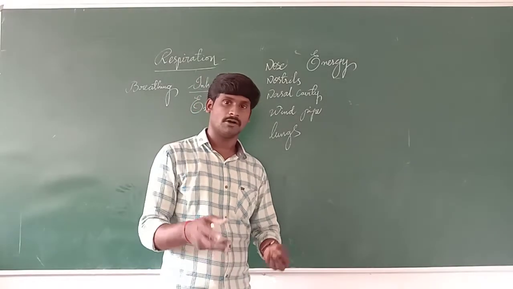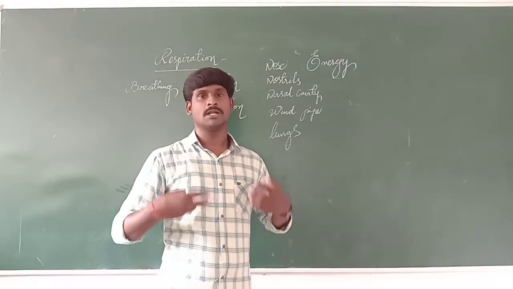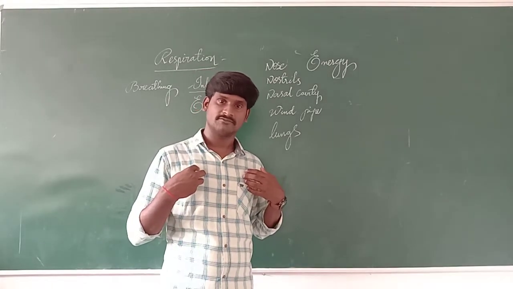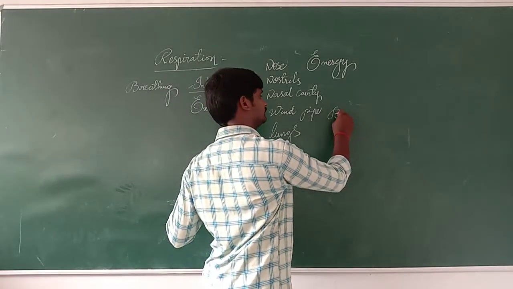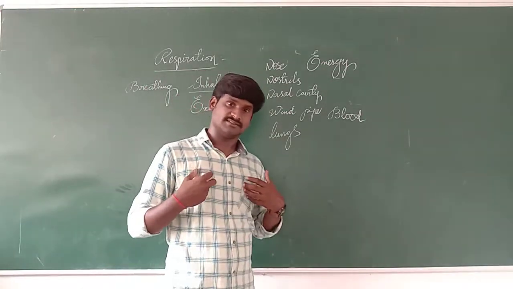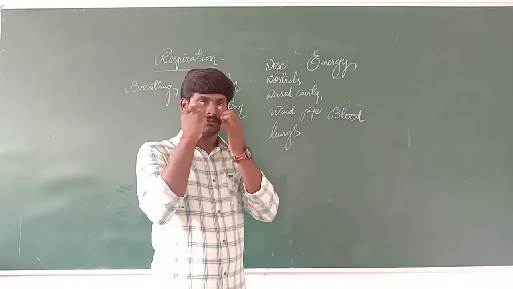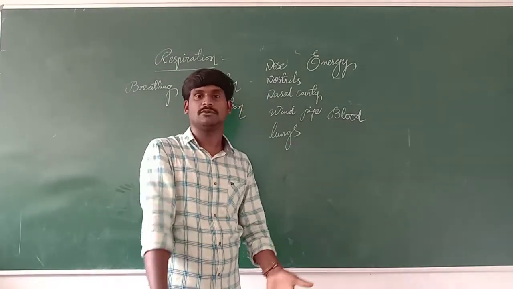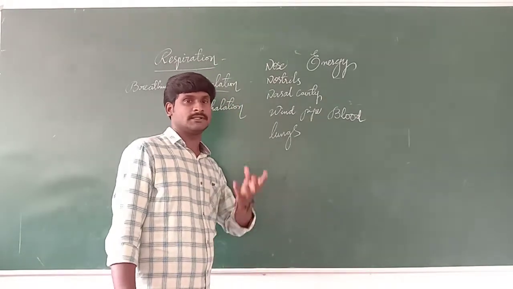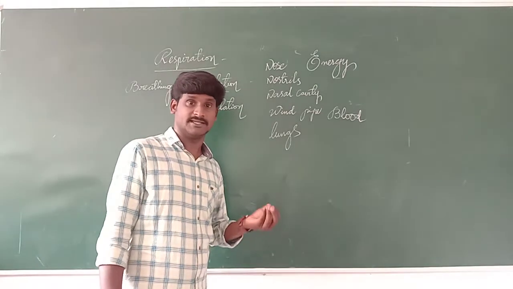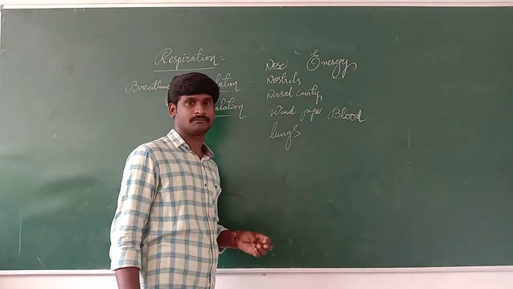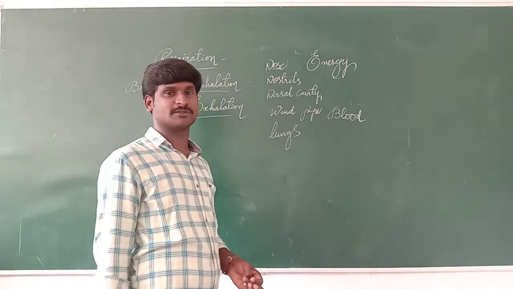Then the carbon dioxide will come back from the body to the lungs. Who carries that? It is carried by blood. The blood carries it to the lungs. From the lungs to the throat, the throat to the nasal cavity, nostrils and nose, it comes outside. After completing the body mechanism, the converted carbon dioxide comes out of the body. That is a process called exhalation.